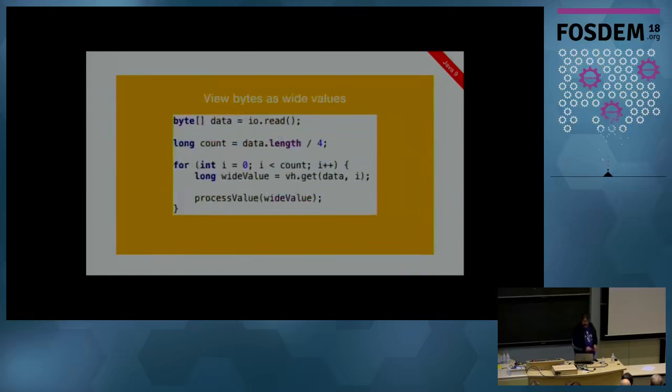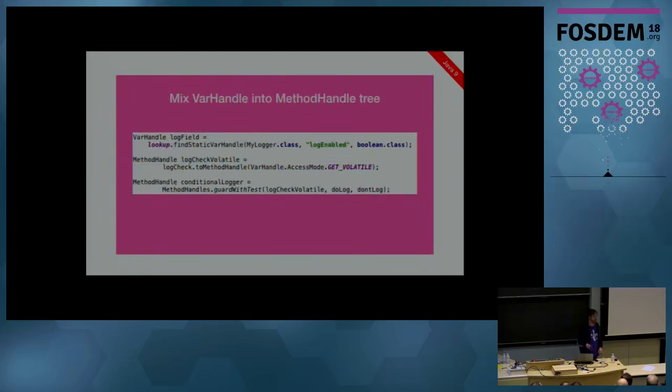Here is our byte array view. So we read in a bunch of data off the line. We know that the data that we're reading from this stream is all longs. Previously, you would have to just byte by byte combine those things into longs. And now you can say, okay, I'm going to turn this into a view that is actually pulling longs off of that byte array all at once. And that's helpful. And now, of course, this all fits into the method handle API. So var handles can be converted into method handles and then mixed into the same tree and pulled in with all the other expression logic that you have.